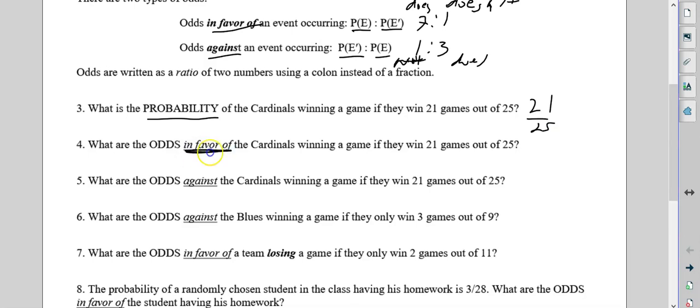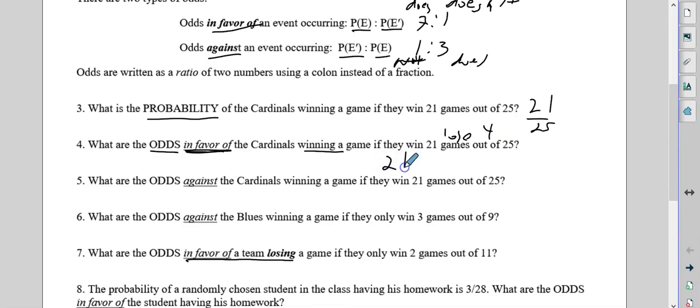Now, what are the odds in favor of, and we always have to look at what it's looking at, in favor of winning. They could reverse it, like down here, we'll look at in favor of losing. So you gotta pay attention to the details. So what are the odds, not probability, of them winning a game if they win 21? That means they lose 4.